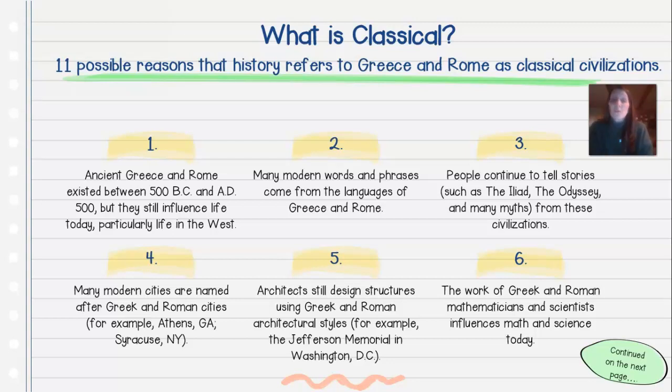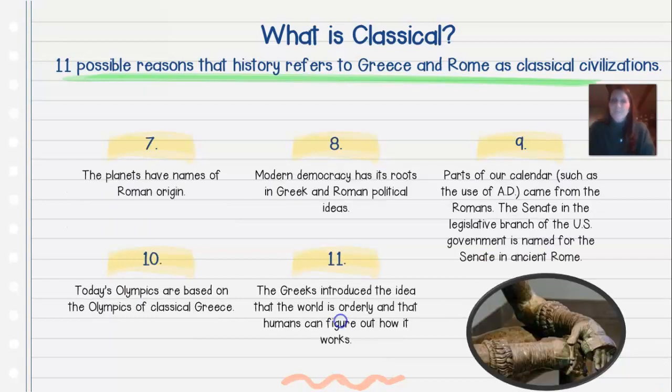The work of Greek and Roman mathematicians and scientists influences math and science today. So you can talk with your math and science teachers about that. Point number 7, again, no order. The planets have names of Roman origin. Point number 8, modern democracy has its roots in Greek and Roman political ideas.